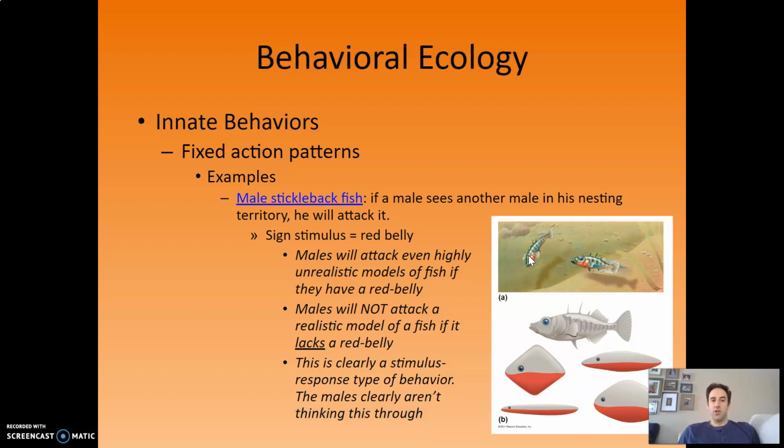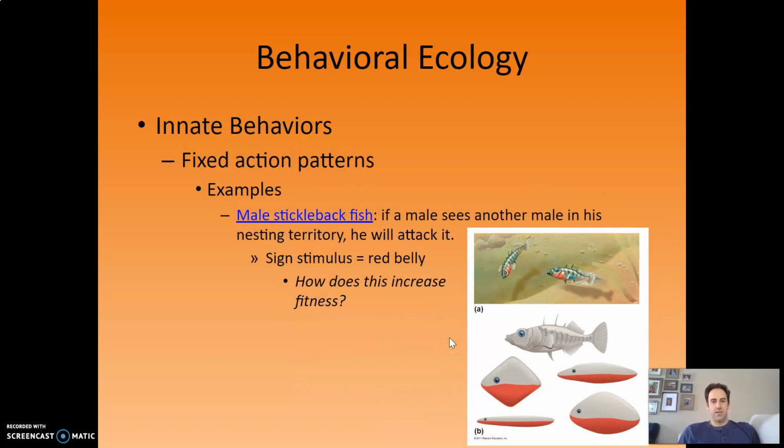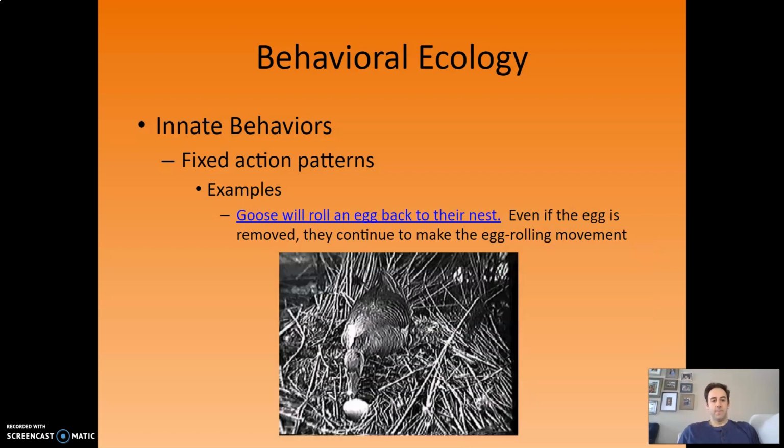So again, this is not learned in any way. It's just innate. It's born within them. If they see a red belly, they will attack it. They're not thinking it through. And then you might think, well, how does this increase fitness? Well, if you can keep rival males out of your territory, that increases how many offspring you're able to have, because more females will lay eggs that you can then deposit your sperm onto in that area.